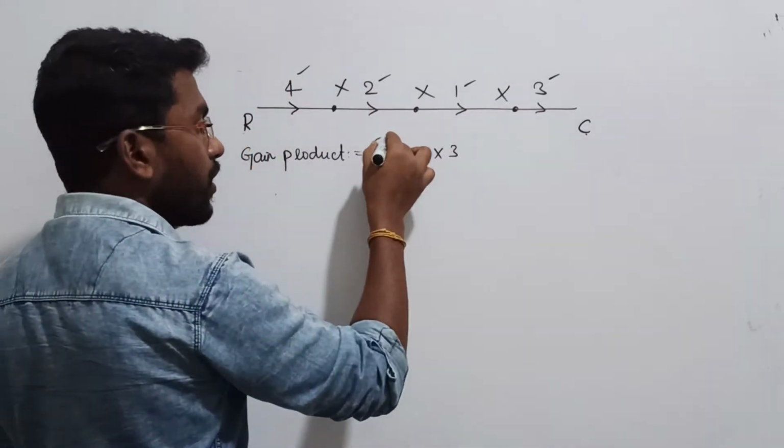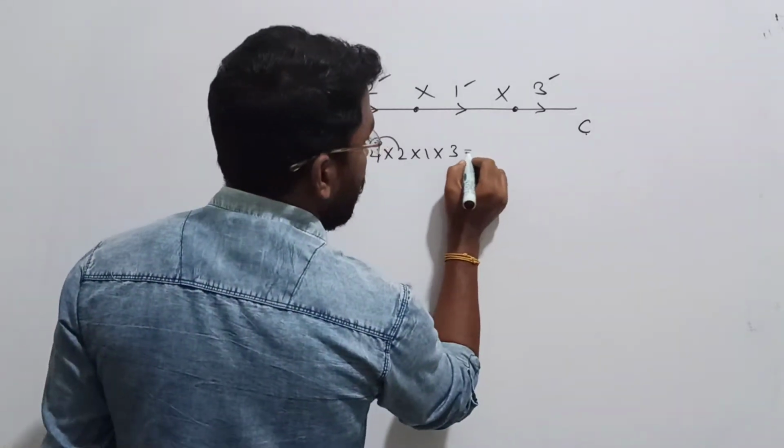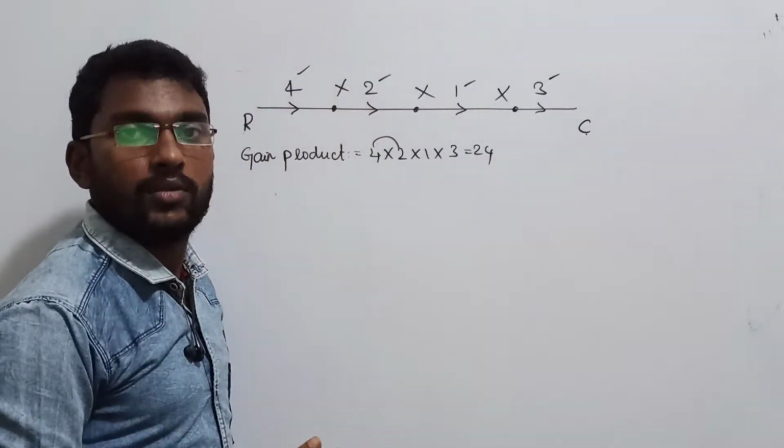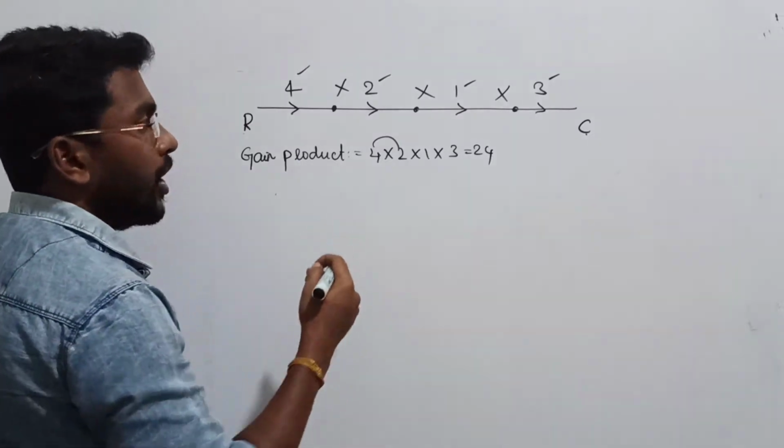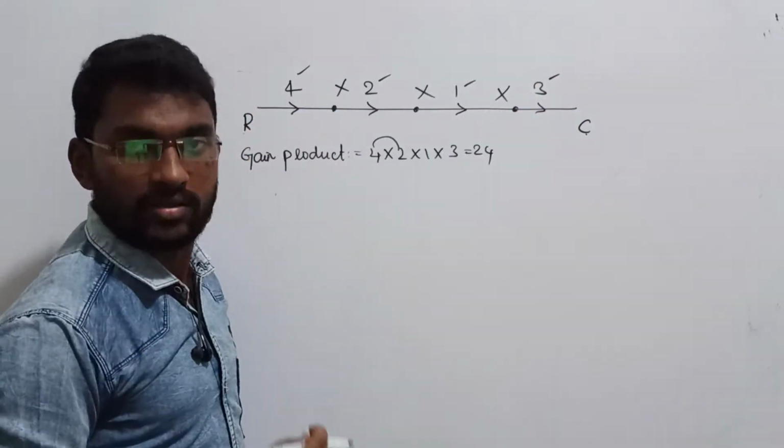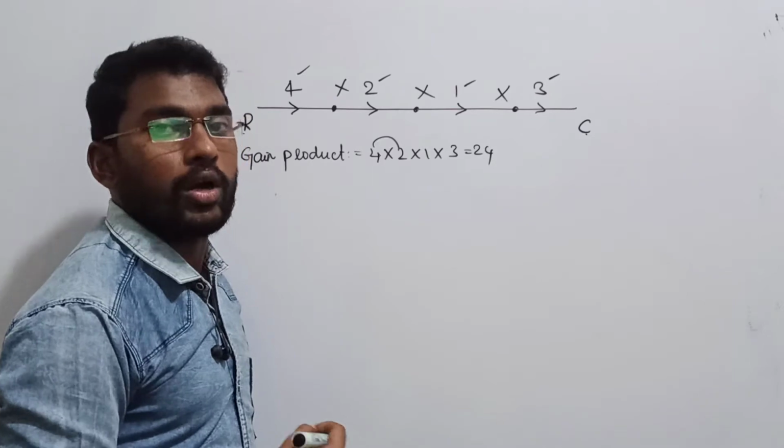Now, what will be the answer? 4 times 2 will be 8. 8 into 3 is what? 24. That is how we bring the answer. So gain product means you have to multiply all the gains. That's all, right? Now, what is the product of the loop gains?